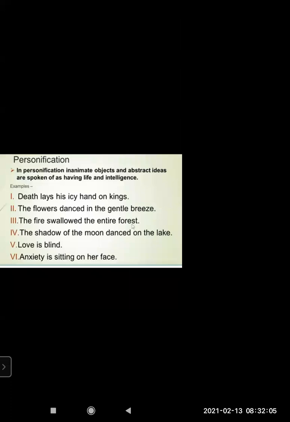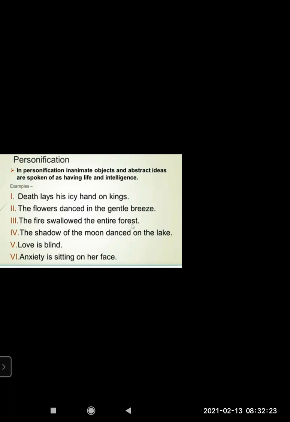So the writer has written, death lays his icy hand on kings. That means to die. But does death have hands? No. But still it's given like death places his icy hand. That means the king died.